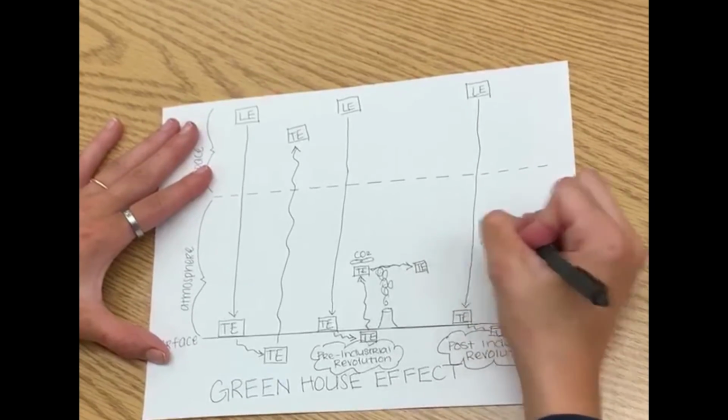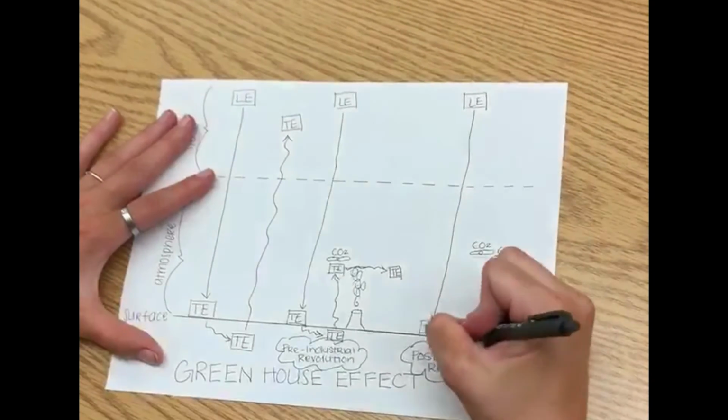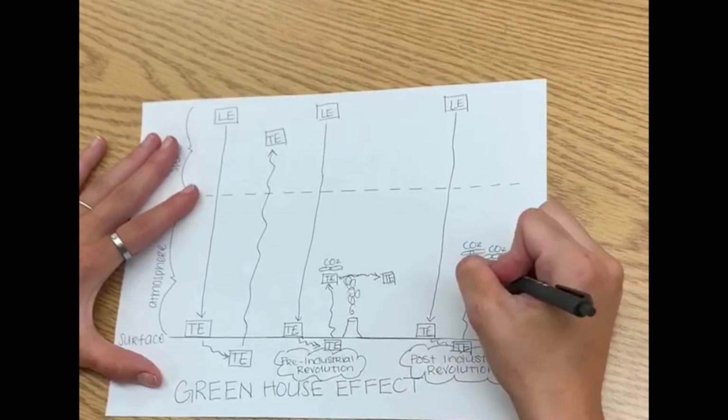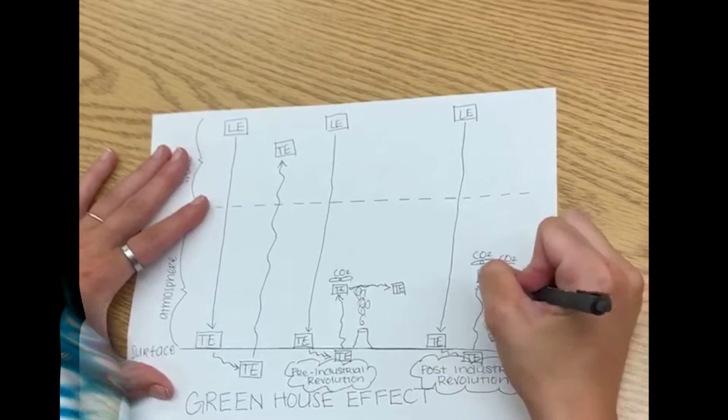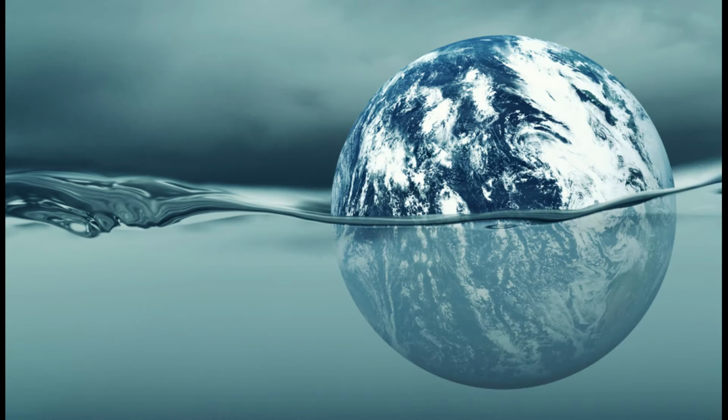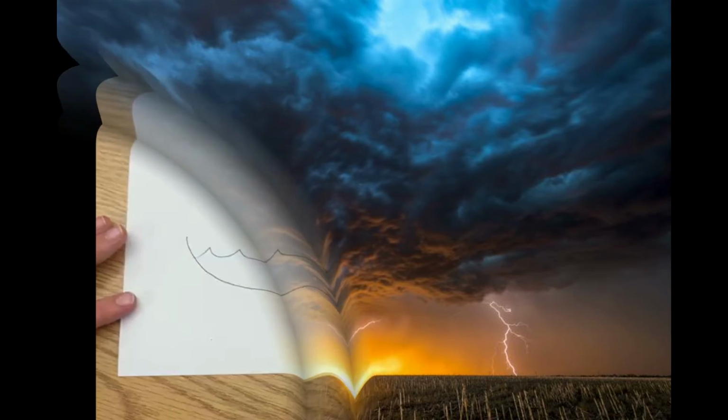However, due to human activities, a lot of carbon dioxide is being added to the air. This leads to global warming, which is an increase in the temperatures around the Earth. Global warming can lead to many issues, especially ones involving water. Two specific examples of this are the sea level rise and more severe storms.